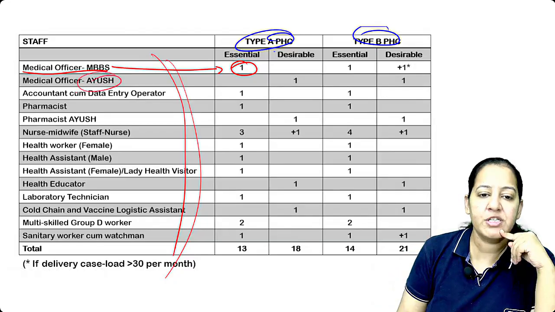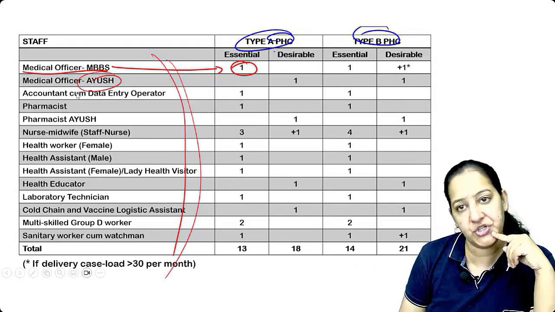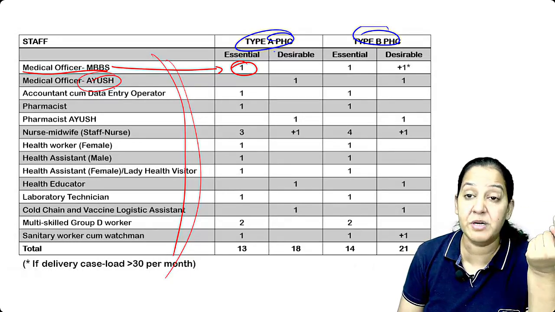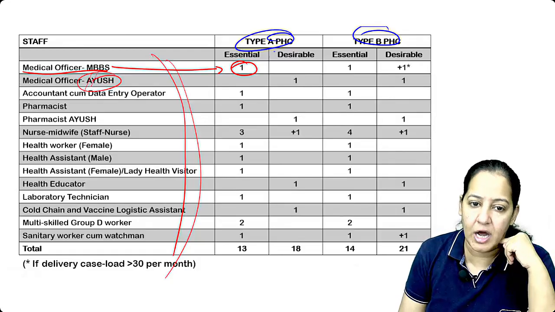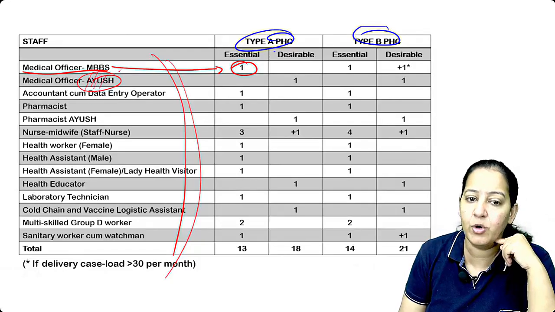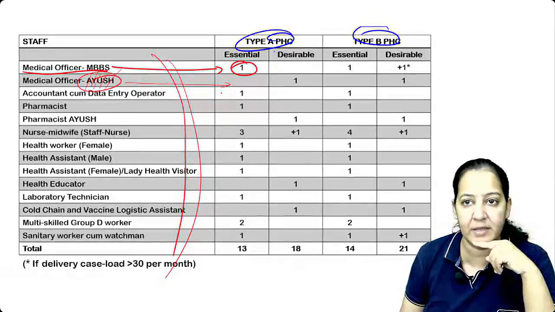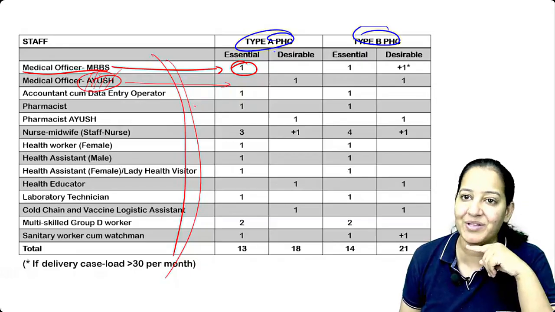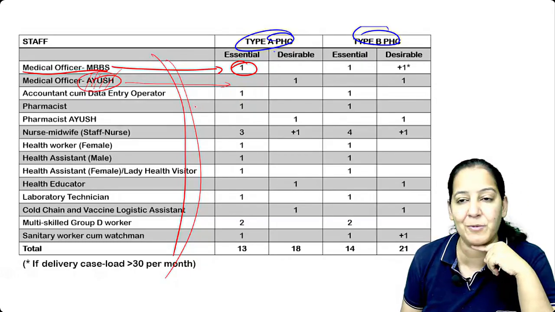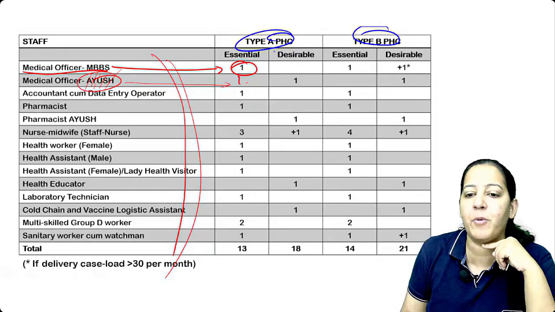Ayush is proposed. You may know this news. The government is proposing Ayush at the village, but there is much protest in that. Many people are protesting. Ayush, you know, Ayurved, Unani, yoga, Siddha, and homeopathy. So these doctors can also go and stay in the PHC and look after the patients, because the MBBS doctors are not willing to go to the villages and give their services. That's why the government is proposing to send Ayush doctors there. You know this news? But it is proposed, it's not confirmed yet.